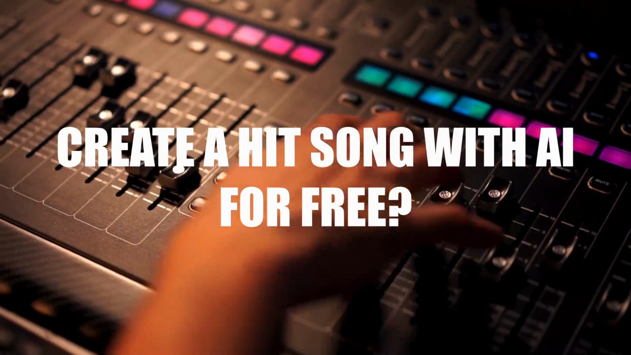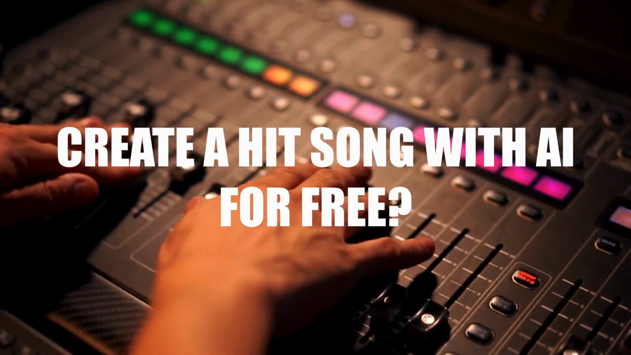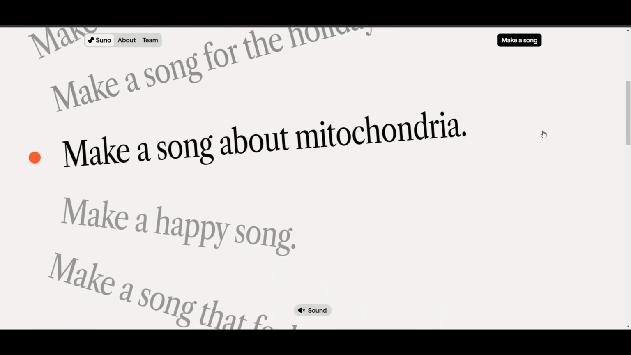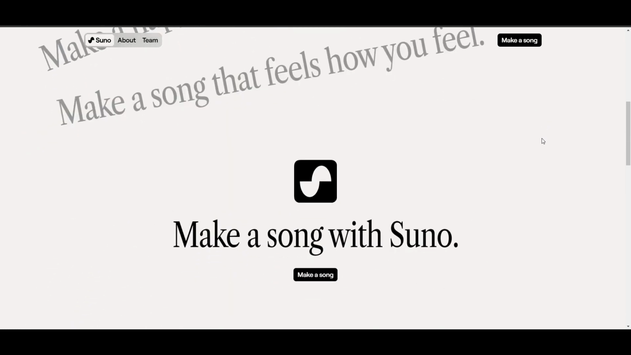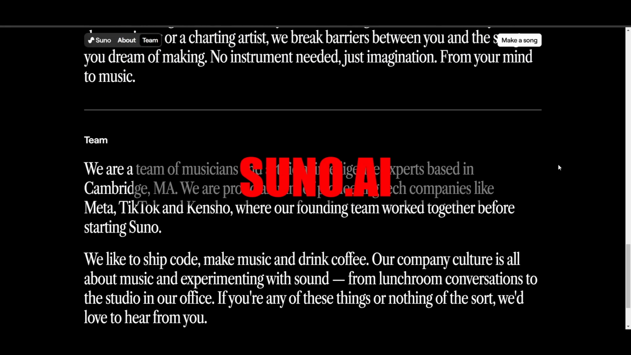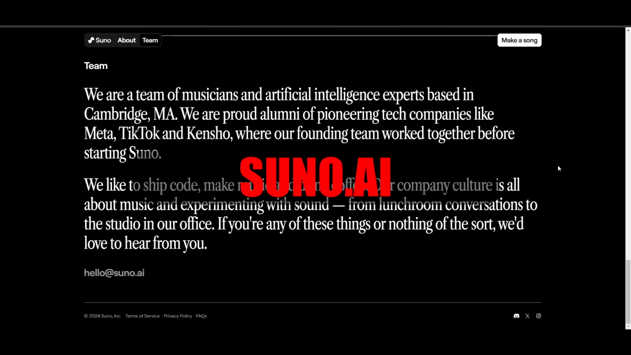So you want to create a hit song with AI for free? No problem. In this video, I will tell you how to write a song, even if you are not a singer or musician, and don't understand anything about music but really want to write. For this, there is an unbelievably cool neural network called Suno, which generates song lyrics and even reproduces the song.